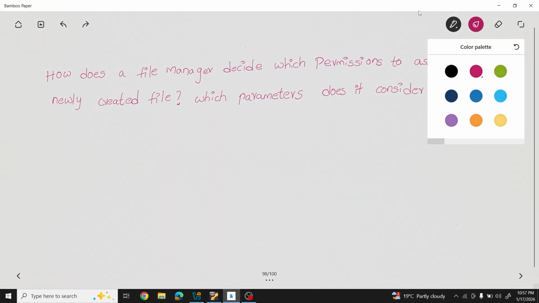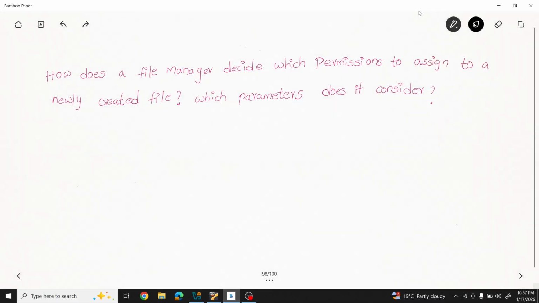First, please read this question. How does a file manager decide which permission to assign a newly created file? Which parameters is it considering? How is it assigning permissions to a file?